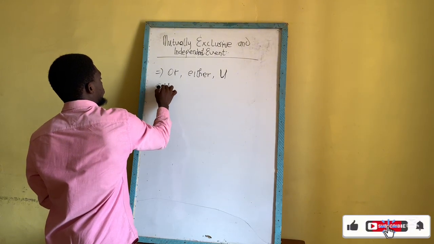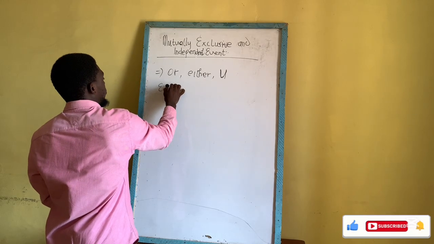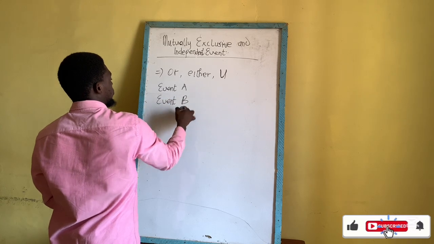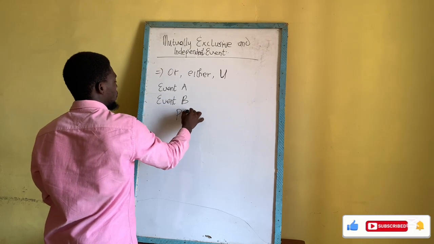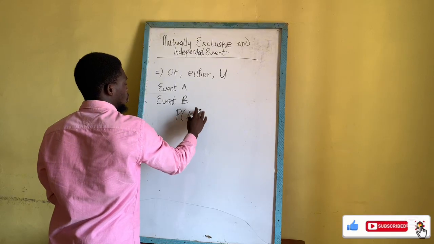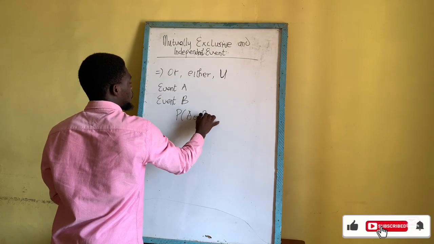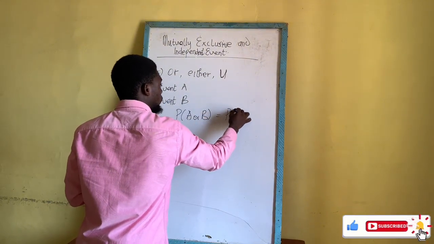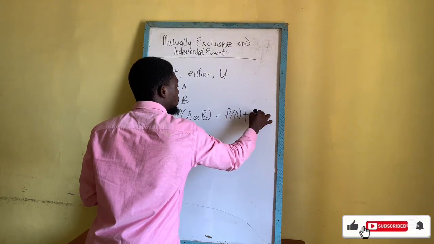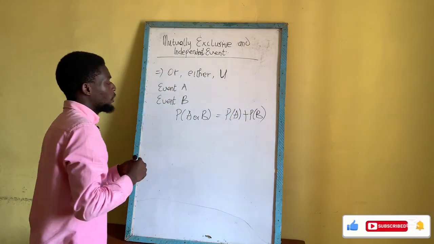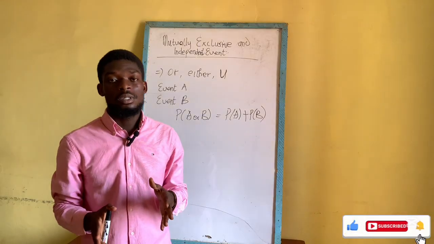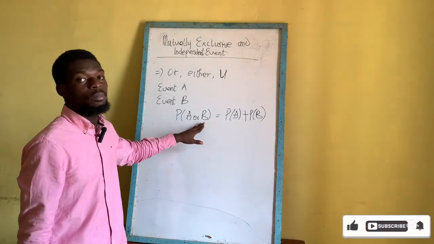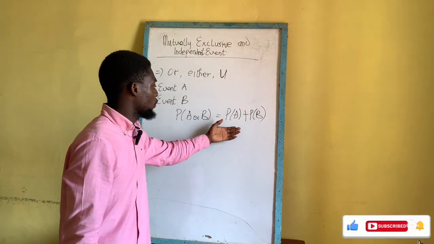So assuming we have events A and events B. The probability of event A or the probability of event B is equal to the probability of event A plus the probability of event B. So if you have a question under mutually exclusive events, this is how you solve it. It is the probability of event A or the probability of what? Event B.